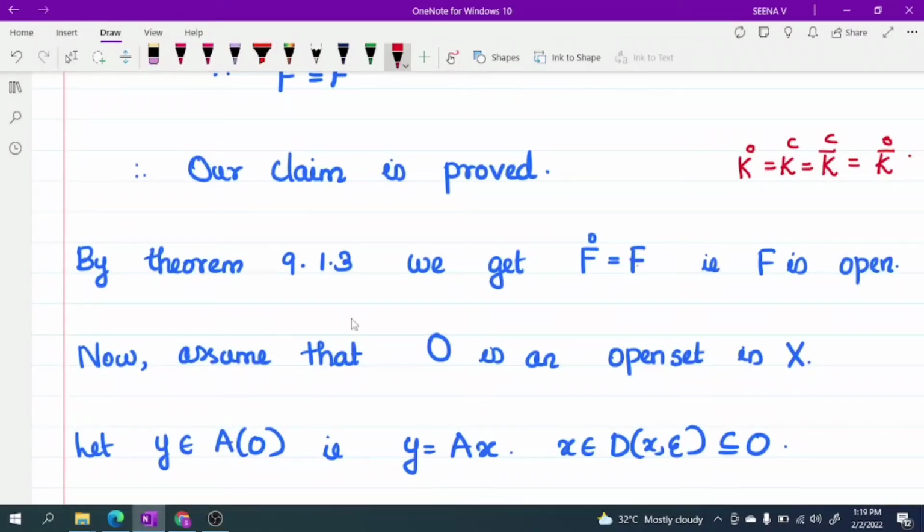So here we apply F equal to Fc like that, okay? But Fc is equal to F. So from this we get F interior is equal to F. F interior set is always open. Therefore, F is an open set.